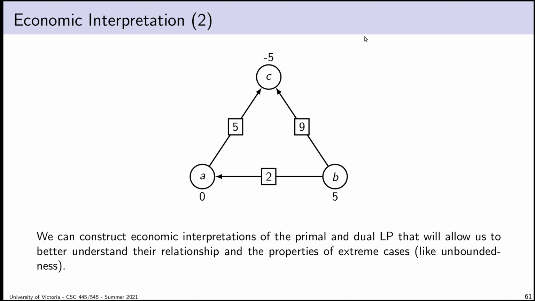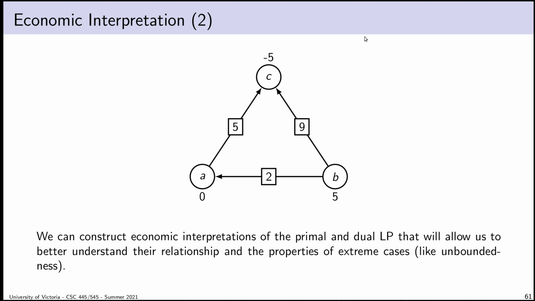And the way I'm going to do that is I'm going to use an economic interpretation. So there are lots of ways to interpret problems, but we should appreciate that the minimum cost network flow problem does seem inherently to be a bit of an economic problem. That is, you have a bunch of flow, you want to spend as little money as possible distributing it to where it's needed. And we have a pretty intuitive interpretation of what the primal LP means. My goal is to construct a similar interpretation in terms of economic considerations for the dual LP. And the reason I'm doing this is to try and attach some real meaning to concepts like unboundedness.